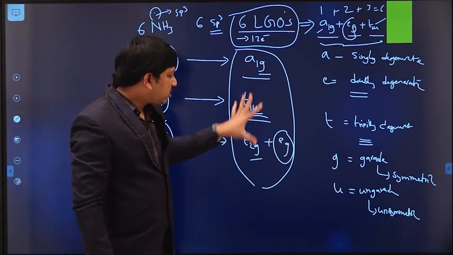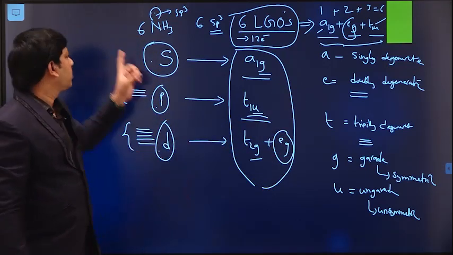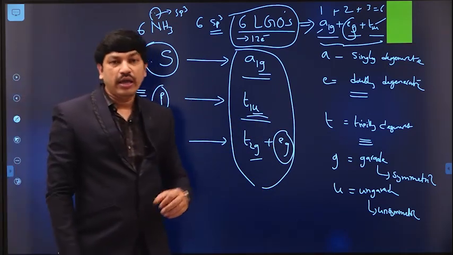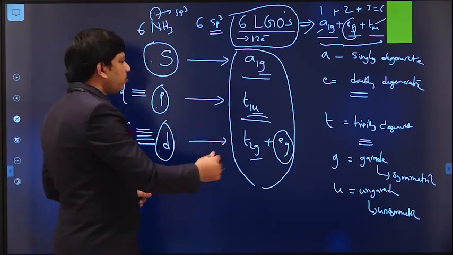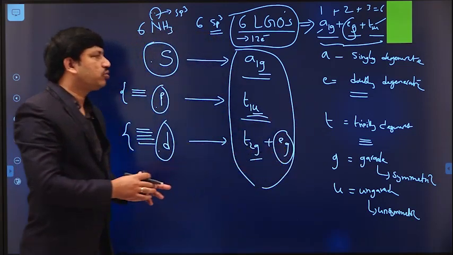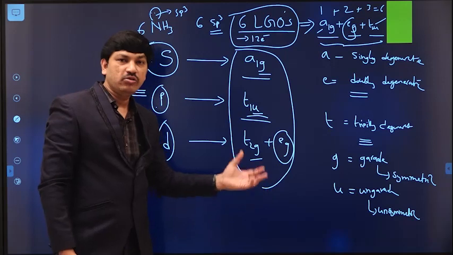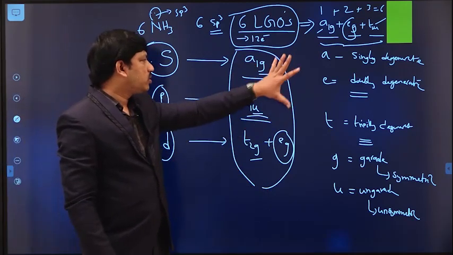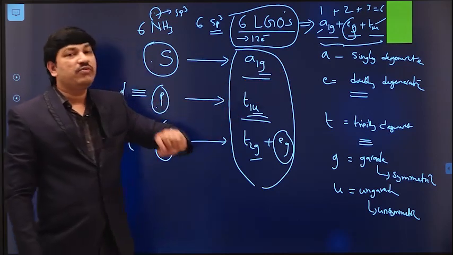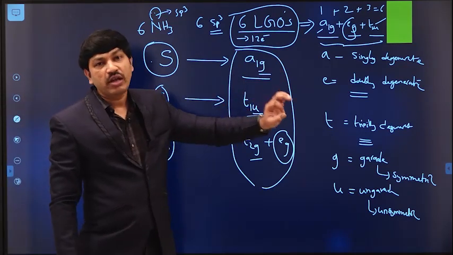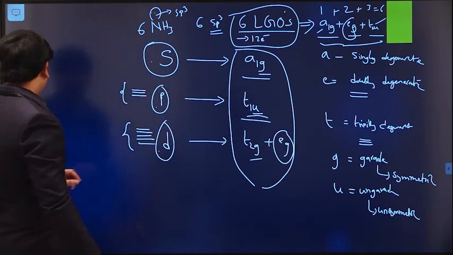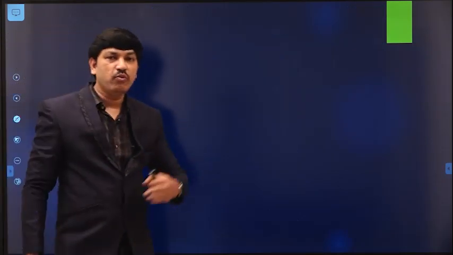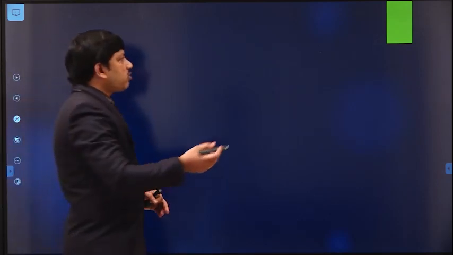Based on this knowledge, I am now going to construct the MO energy level diagram of the hexaammine cobalt(III) metal complex. Maybe it is a little confusing, but please go through these things one or two times and you will get some idea. Now we have generated the symmetries of each and every element. We know the symmetries of each and every orbital, so using this knowledge I am going to construct the MO energy level diagram. So whenever we want to consider the MO energy level diagram, what is our molecule?